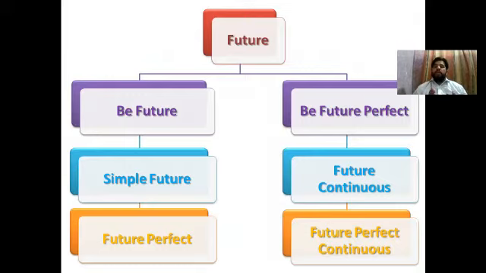So every tense has been divided into six aspects. Like present has six aspects, past has six aspects, and future has six aspects. And these six are new, which we call be tenses actually. Two of them are in present, two of them are in past, two of them are in future. We will discuss them gradually, one by one. First of all, we will go for the present continuous tense.